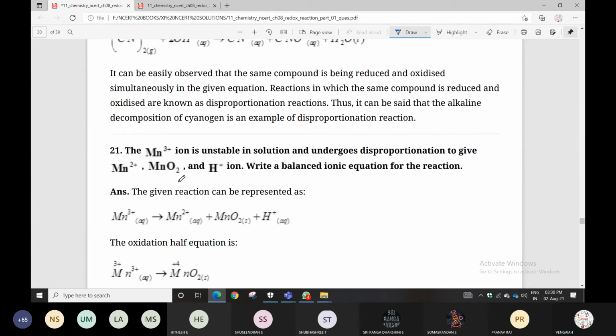Next: the Mn3+ ion is unstable in solution and undergoes disproportionation to give Mn2+, MnO2 and H+ ion. Write the balanced ionic equation for the reaction.